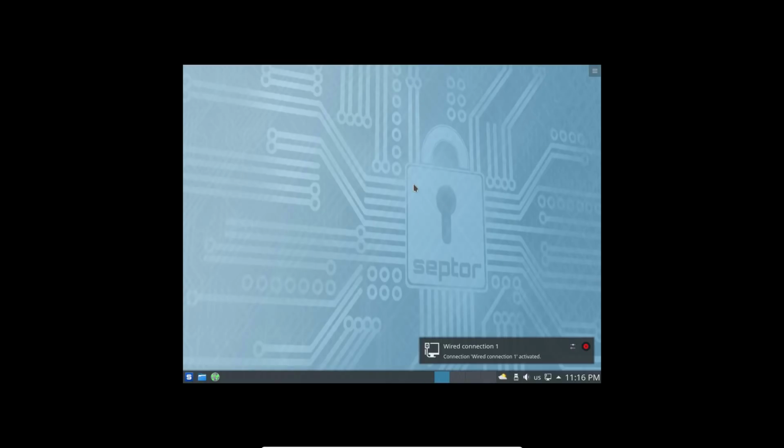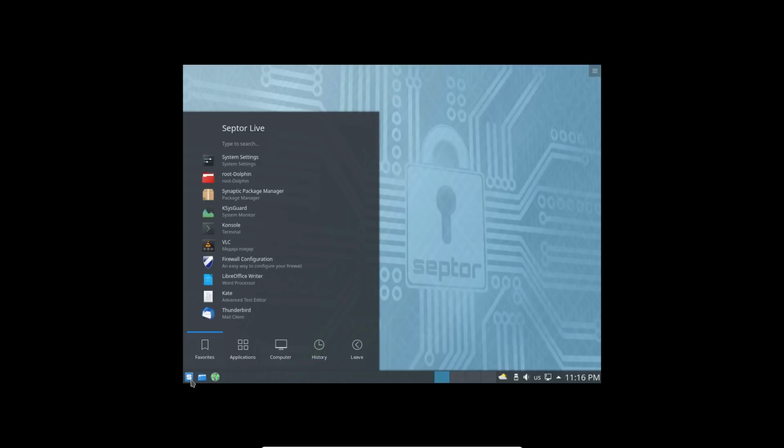Okay, so here we are on the startup. And one of the first observations we are going to make is, for a distribution that is supposed to be used as a live key, at least partially as a live key, the first thing that I notice is that it is not booting into full screen, which is very annoying and very much behind its other privacy-focused competitors. So we can go ahead and fix that.